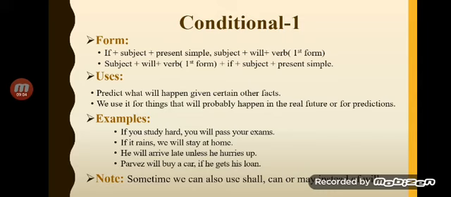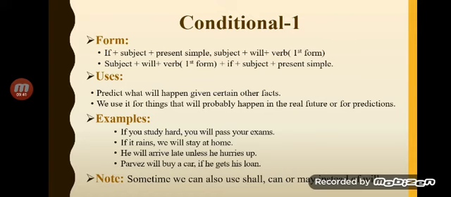The if clause will be in simple present, please write it down, and the main clause will use will or shall in the future, or we may use modal verbs with the infinitive, such as: if you study hard, you will pass, that is simple present along with the main clause with the help of will.